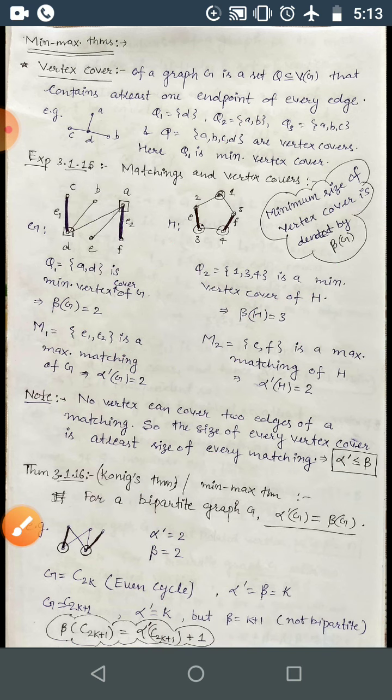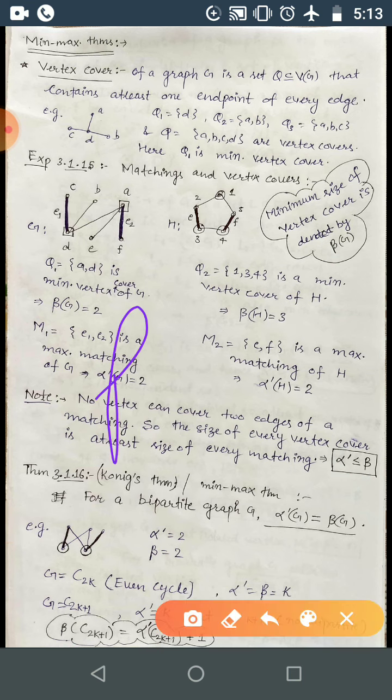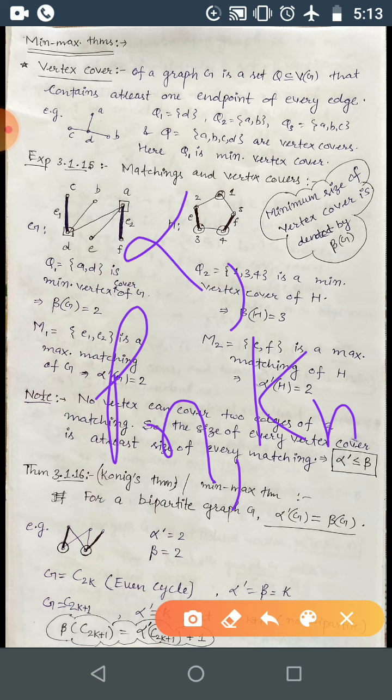I hope you understood. So now you can consider Pn, Kn in general, and find alpha dash and beta for these. Okay, this is an exercise for you.